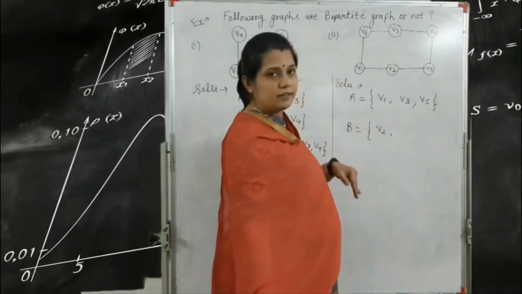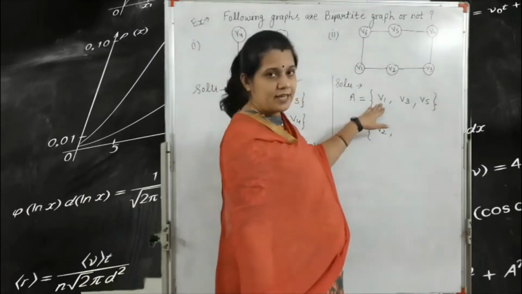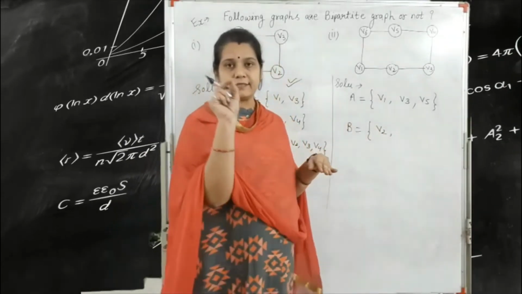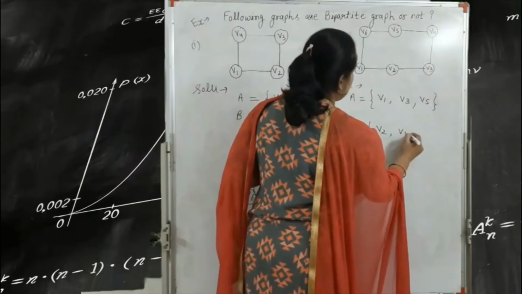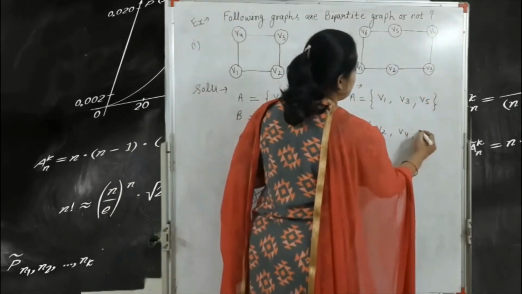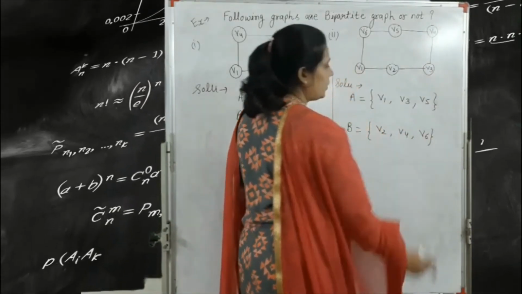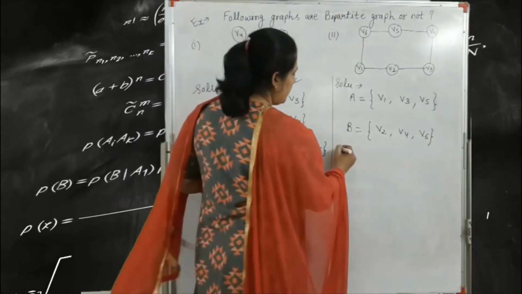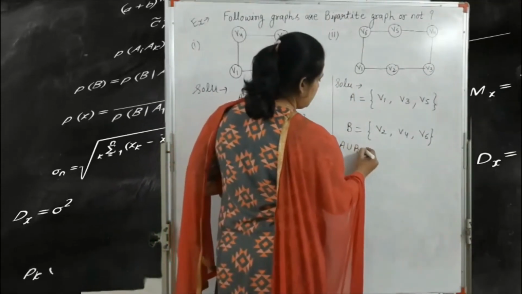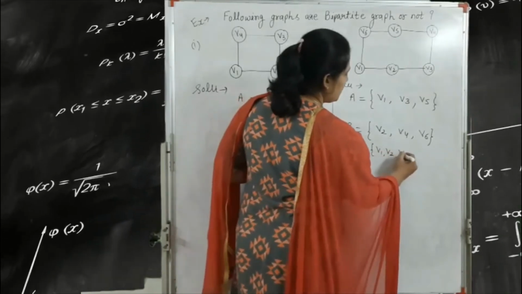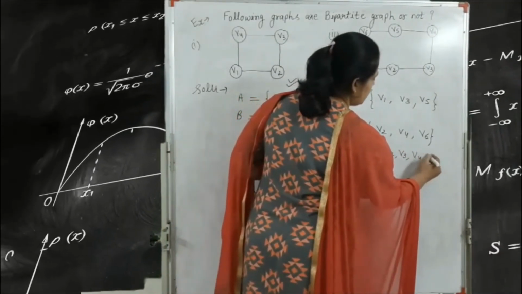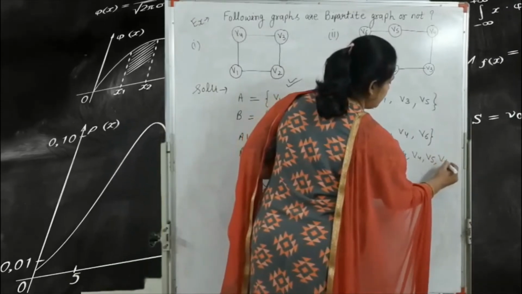So three vertices are included in the set A, and three vertices are included in B: V4 and V6. So here A union B is equal to V1, V2, V3, V4, V5 and V6.